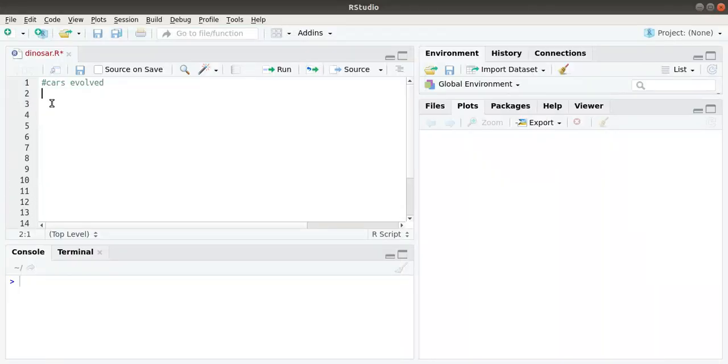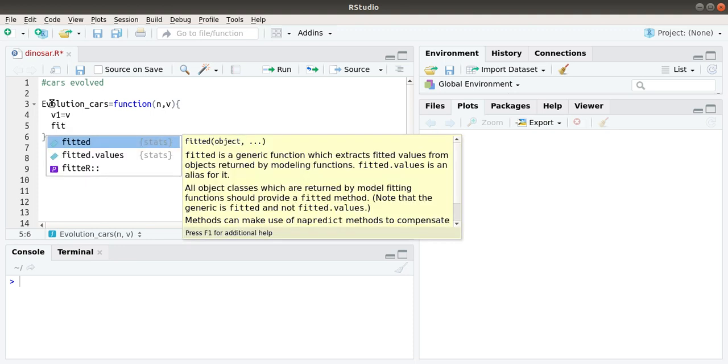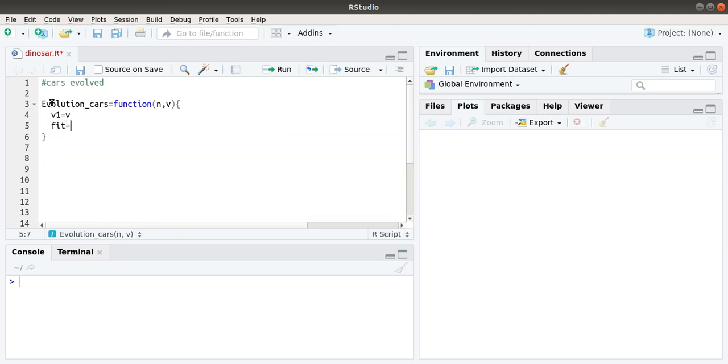Now let's model the evolution of cars based on that parameter. Evolution cars is equal to a function of the number of steps, and we should also define the initial velocity of the first car. So v1, the velocity of the first car, is represented by v. Fitness is actually the velocity itself, so it is not necessary to add a fitness list; we should add the velocity list. Velocity is equal to c.